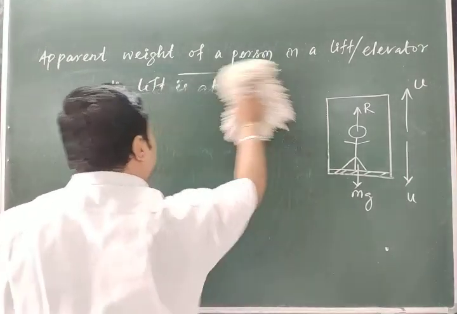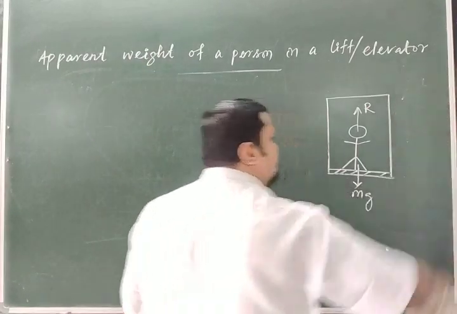Then go for the next one, the third one, case 3.